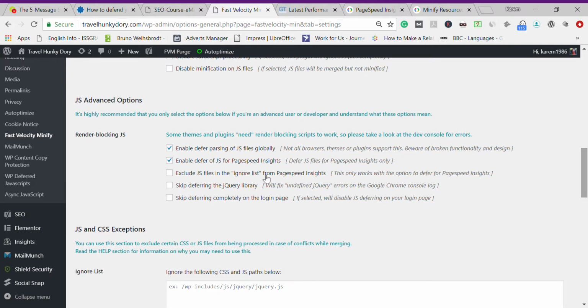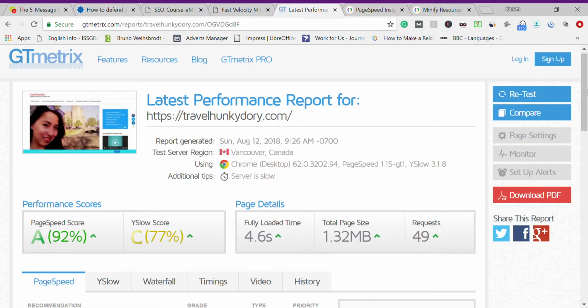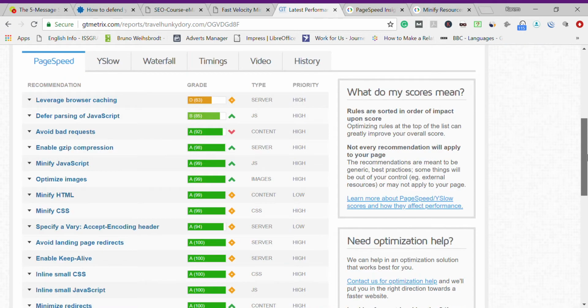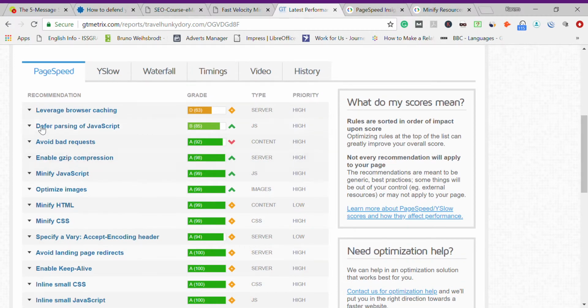Then here in advanced options, I recommend you to enable the deferred parsing of JavaScript. Why? Because if we come to the GTmetrix report, we have here something called deferred parsing of JavaScript. As you can see, I got it really good. We defer parsing of JavaScript because JavaScript can be really heavy. So we defer it, we make it lighter. With this plugin, you can achieve that.